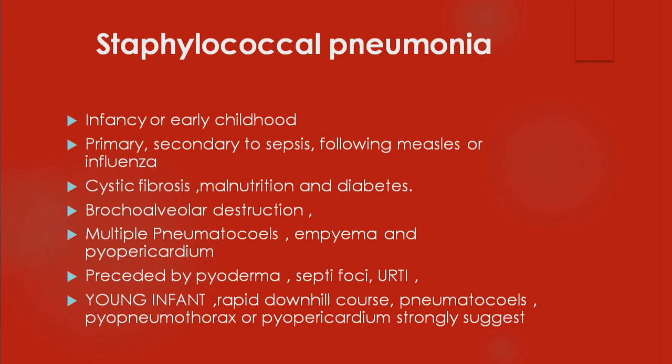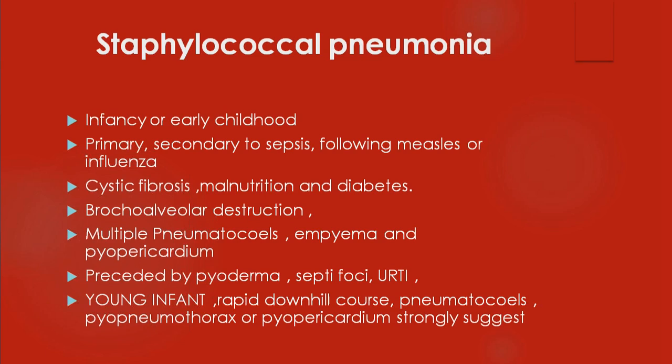It's a primary. It may involve mainly the lung, or it may be secondary to staphylococcal sepsis somewhere. Suppose the cutaneous sepsis is there, pyoderma is there, or osteomyelitis is there, or pyelonephritis is there. It may spread and involve the lungs, or it may follow measles, exanthematous illness like measles, or sometimes even influenza also. And usually conditions like cystic fibrosis, malnutrition, and diabetes predispose the child to have this because there's a breach of defense mechanisms. These children are more prone for staph pneumonia.